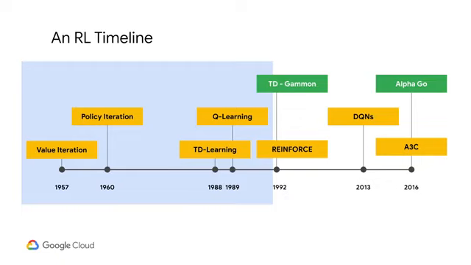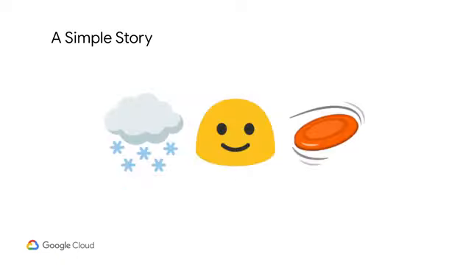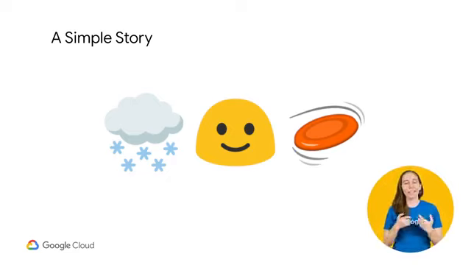So before we jump into the math, let's see if we can build up our intuition. These algorithms come from trying to capture how humans and animals learn, so let's practice quantifying our own learning strategies. Time to snuggle up for a story. This is the hero of our story, the gumdrop emoji.